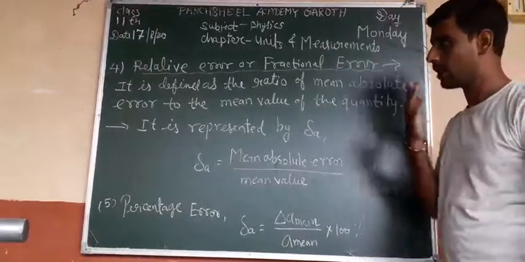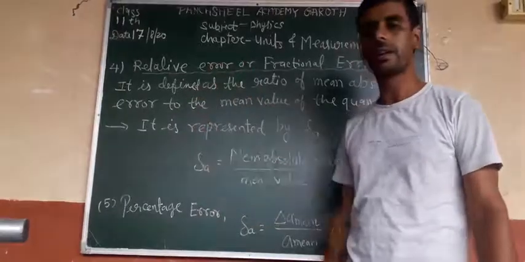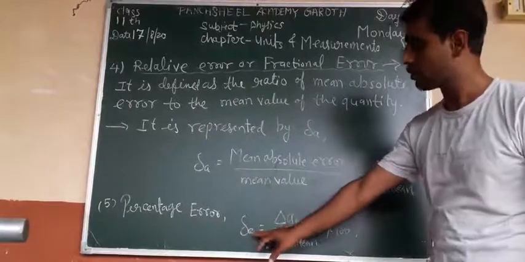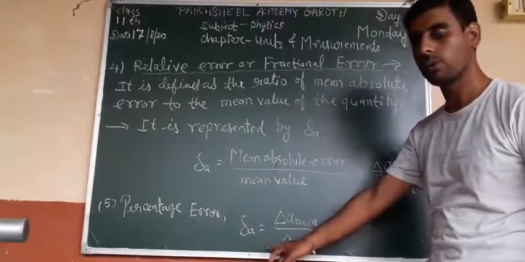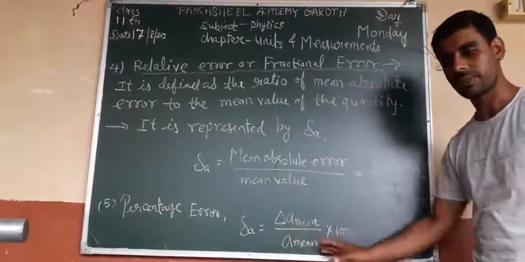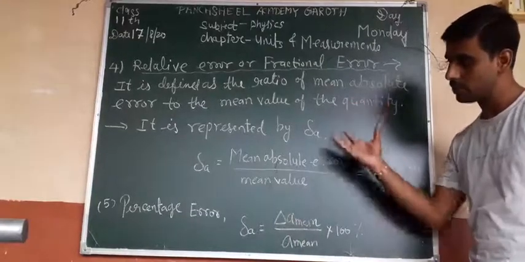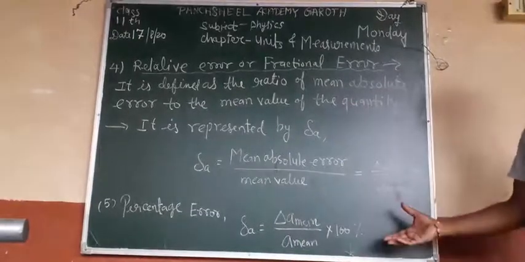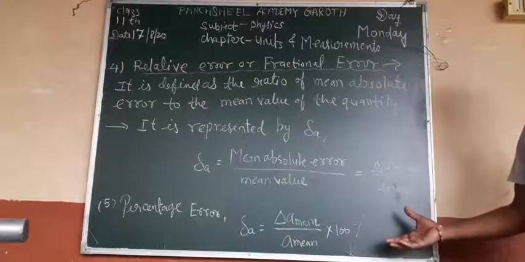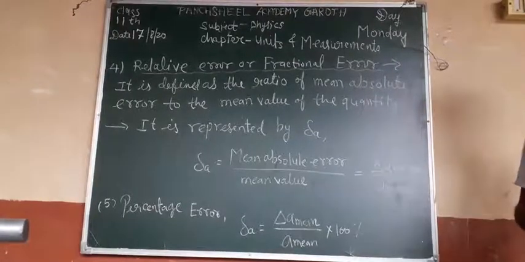ओके, नाउ फिफ्थ, परसेंटेज एरर. If we express relative error in percentage, then this error is called percentage error. Okay, so what is the formula for this? Del A equal to what? Del A mean upon A mean into 100. Okay, आप इसे परसेंटेज में एक्सप्रेस कर दीजिए तो वो क्या हो जाएगा? परसेंटेज एरर. Okay, so these are the important terms related to the error analysis. Okay, now we will discuss a numerical based on all these type of errors.